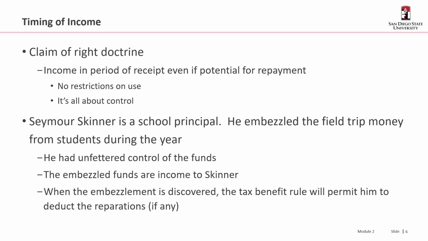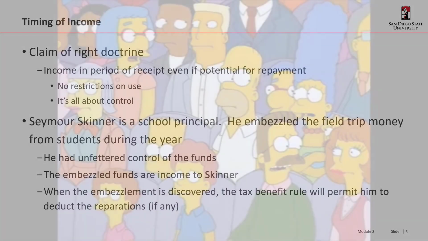Now, when the embezzlement is discovered, the tax benefit rule would permit him to deduct any reparations if he, for example, had to pay back all the money he stole.